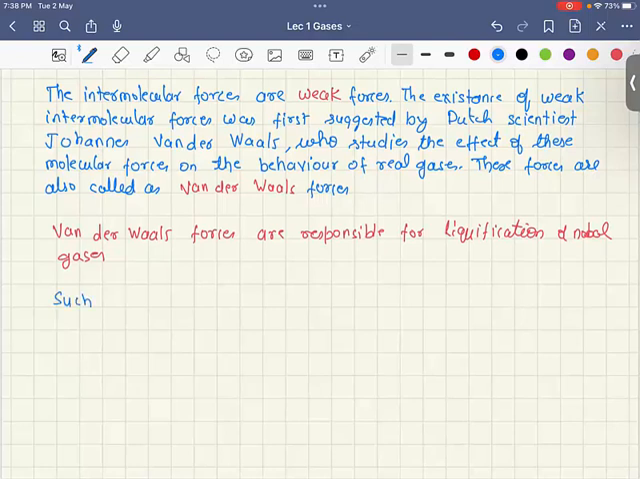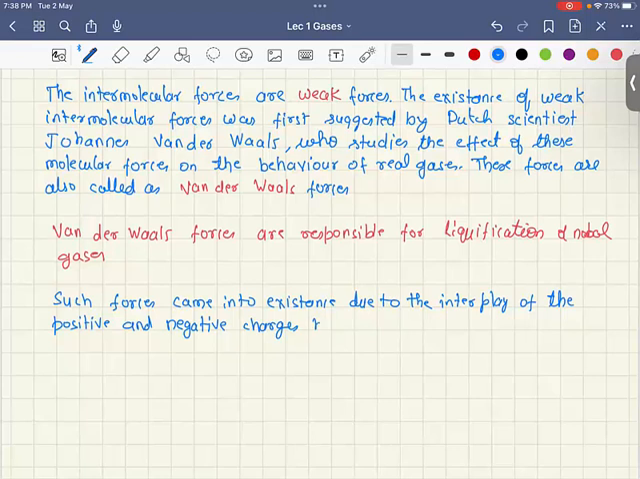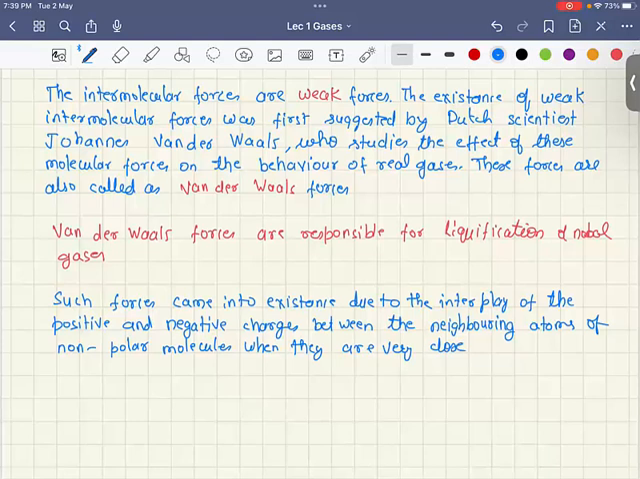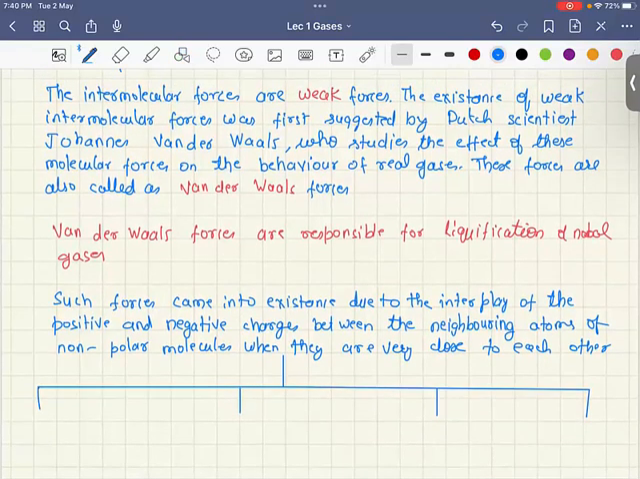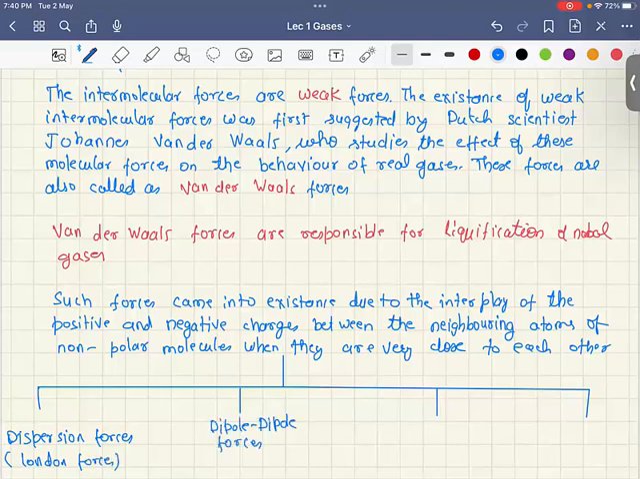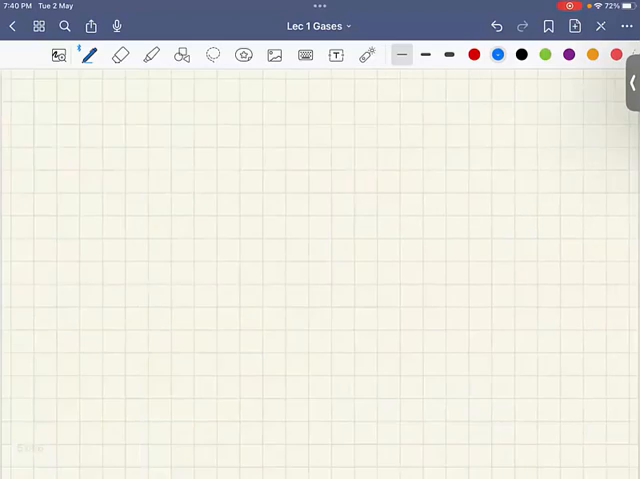So such forces, that is the van der Waals forces, came into existence due to the interplay of the positive and negative charges between the neighboring atoms of non-polar molecules when they are very close to each other. And these arise because of one of the following interactions: dispersion forces, also called London forces, dipole-dipole interaction, dipole-induced dipole, or hydrogen bonding. So first we are going to study the first force.